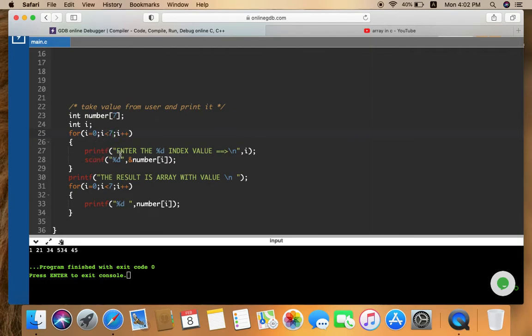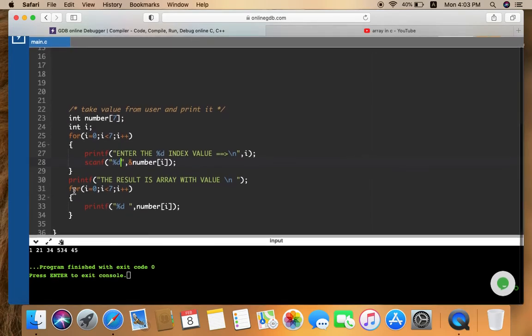Now you are going to ask the user to enter the value at the %d index. This %d is replaced by i, whatever the value of i is. Like 0, so it is written, enter the 0th index value. After that you are going to scan the value here. Remember one thing, if you provide a gap in between here, then you have to wait for the next statement to be printed in the console screen. That's why I suggest no gap should be there. So right here, number i.